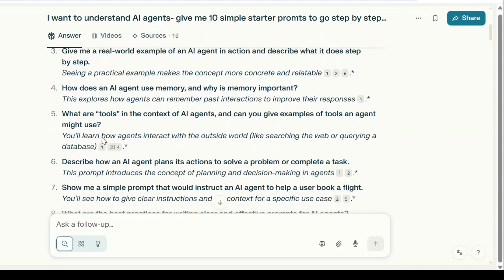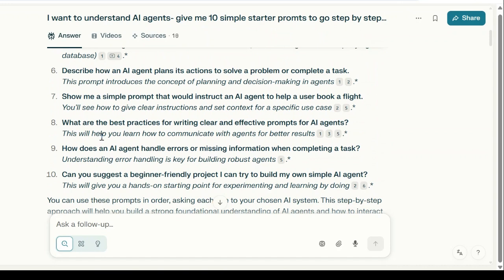It will give you some startup prompts. Go simple one by one. If it is giving you difficult language, tell it to tone the language to more simple. Give some examples so that you are able to relate, and ask it to give some examples for your area. Suppose you are living in Dubai, Hyderabad, New York, whichever place. Tell it to give you simple, relatable examples. So it will start giving you that. And then you can check: describe how an AI agent plans to solve a problem. Then show me a simple prompt where an agent can book a flight also. Along with that, we spoke, right, how it did.